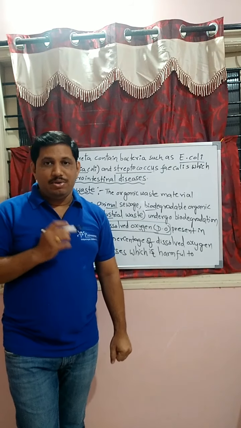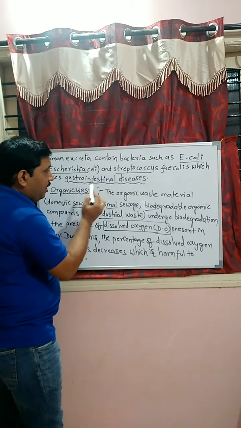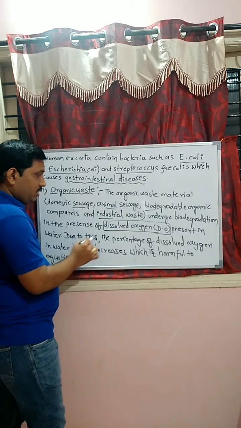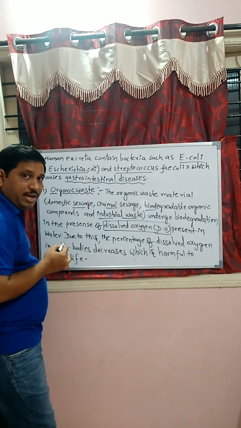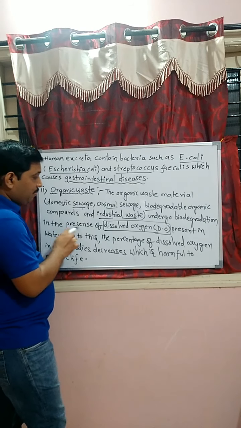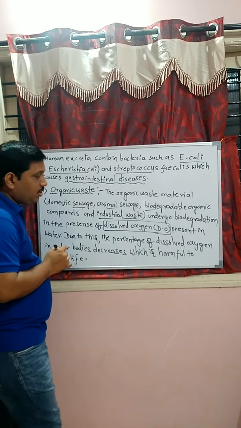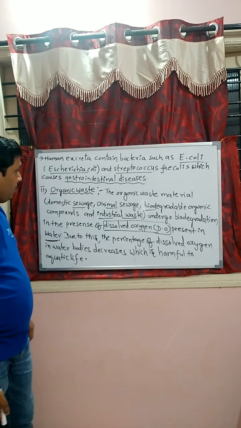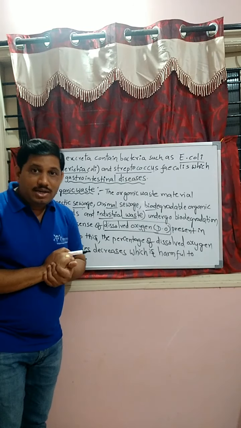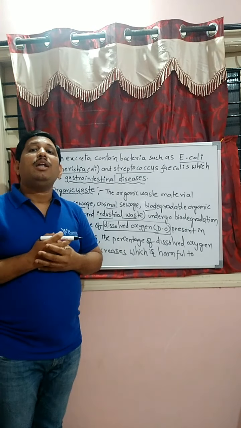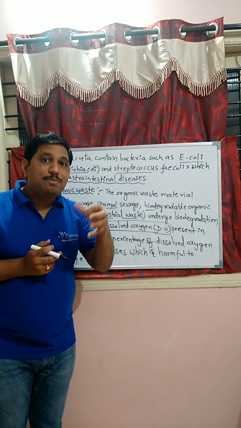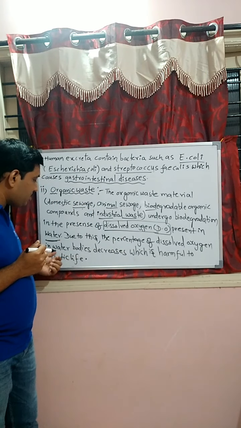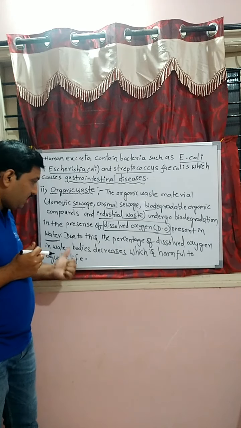Once again, I repeat, students: organic waste material like domestic sewage, animal sewage, biodegradable organic compounds, and industrial waste undergo biodegradation in the presence of dissolved oxygen present in the water. Then what happens, students? If this organic waste material undergoes biodegradation, the water is polluted. Due to this, the percentage of dissolved oxygen in water bodies decreases, which is harmful to aquatic life.